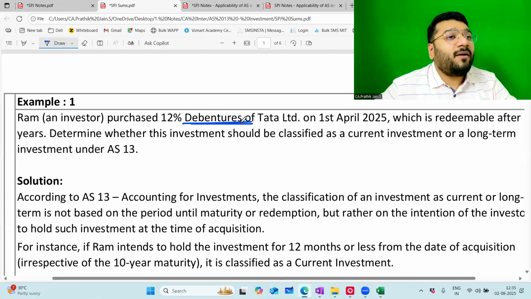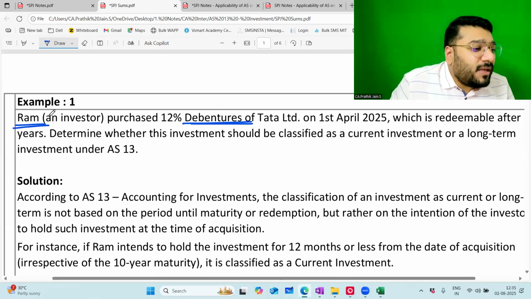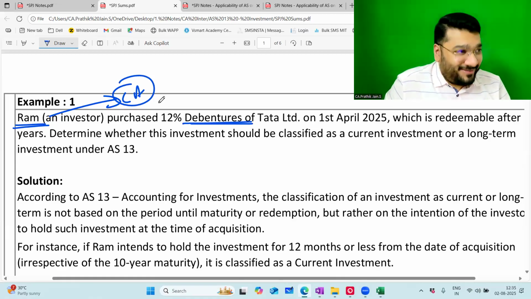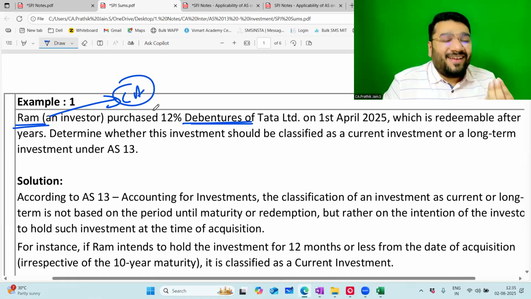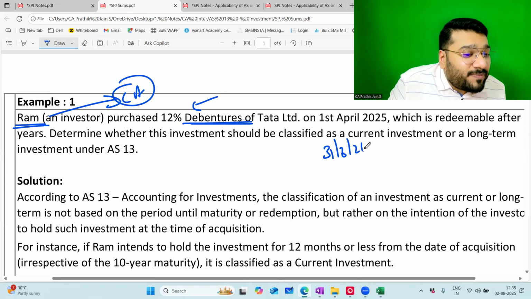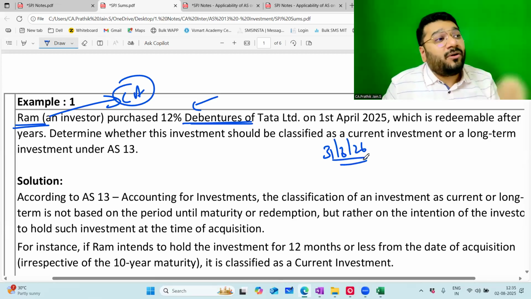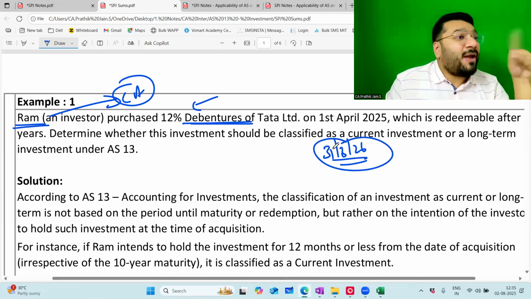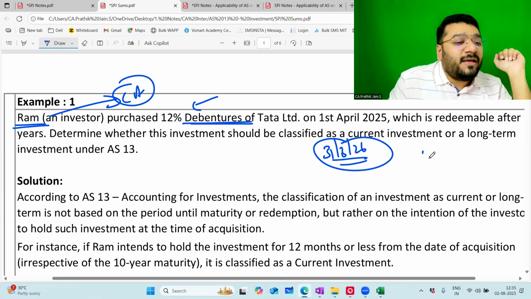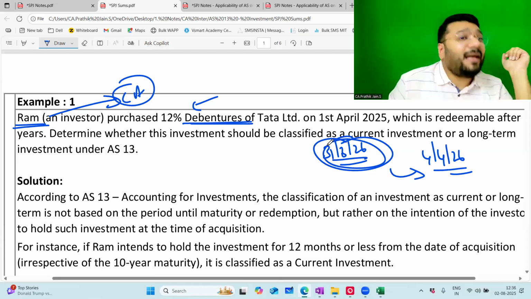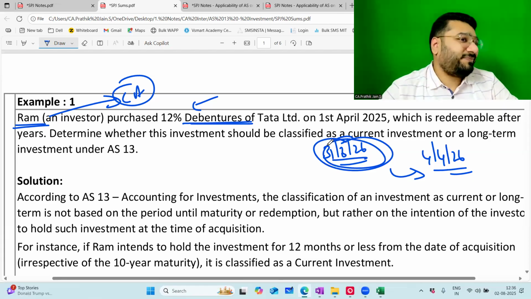So, let's suppose Ram is my client. I am a CA, so I will ask Ram, I'm calling his name, about this debenture that you've invested in. At the end of the year, 31st March 26, what is your intention? To keep it or to sell it? If he says, no, I want to sell this in the next month itself, that is 4/26, after 4 days I want to sell it. If that is the intention, on this date I'll classify this as current investment. Am I clear or not clear?